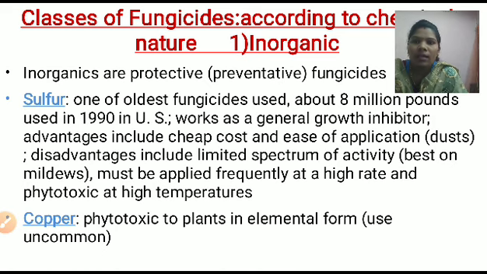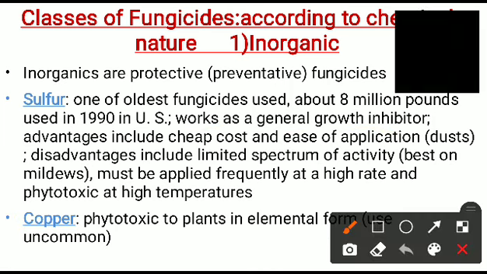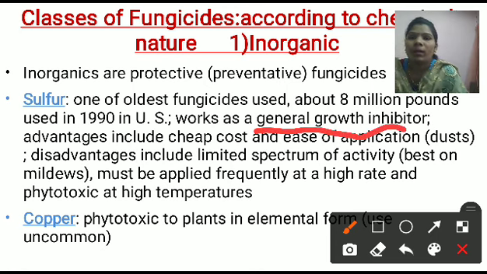Examples are sulfur. Sulfur must be applied frequently at a high rate and is phytotoxic at high temperature. It is a general growth inhibitor. Next example is copper. Copper is phytotoxic to the plant in elemental form.